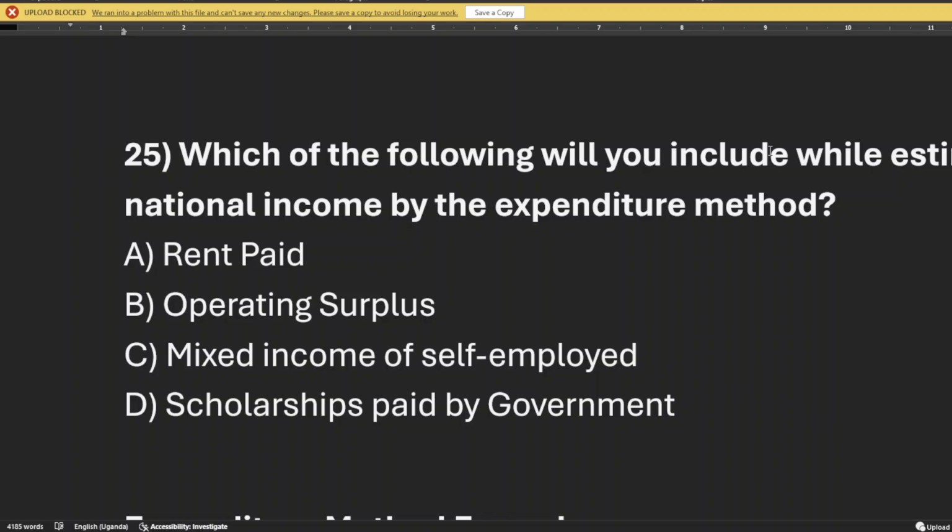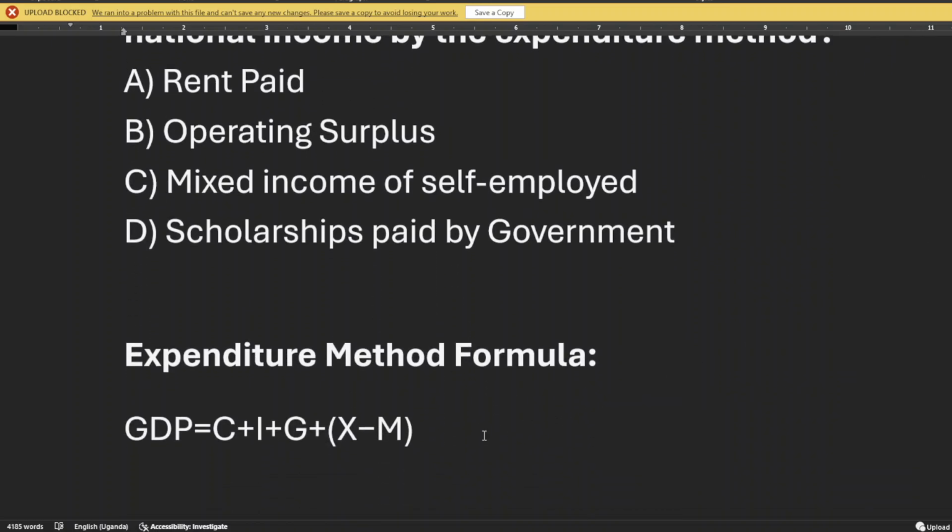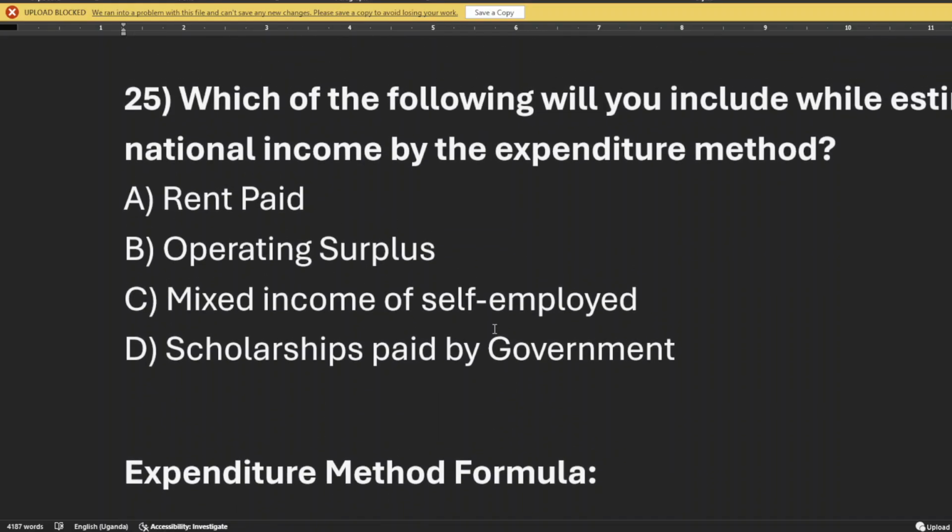Which of the following will you include while estimating the national income by expenditure? National income by expenditure equals what? This is GDP by expenditure. C stands for consumption, I for investment, G is government expenditure, and exports minus imports. This is the formula. So which of the following will you include while estimating national income by expenditure?